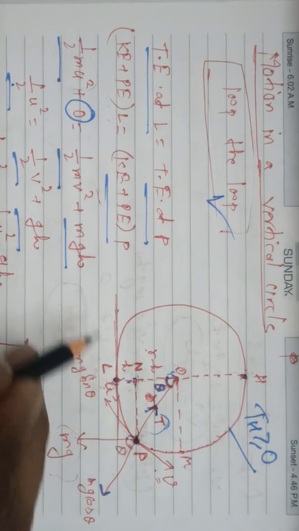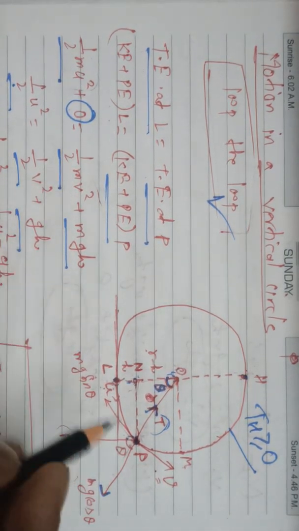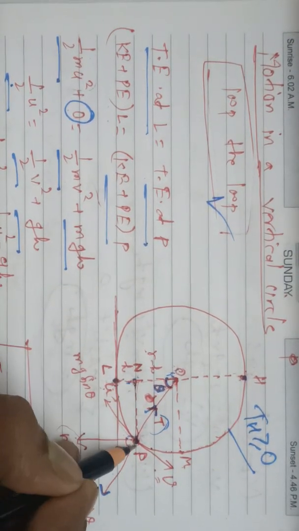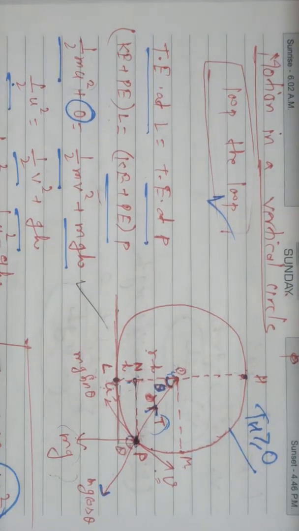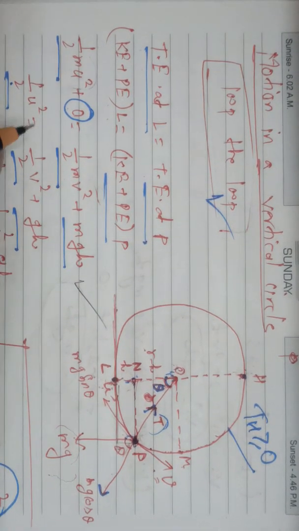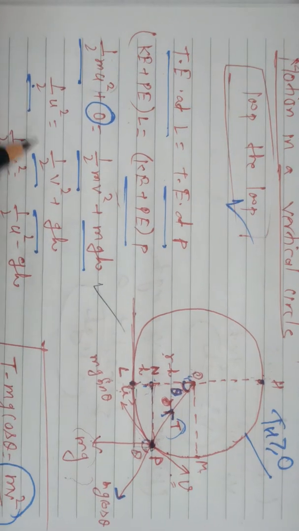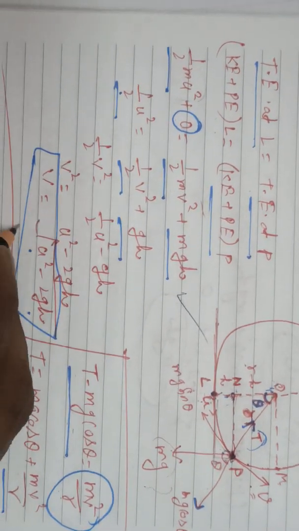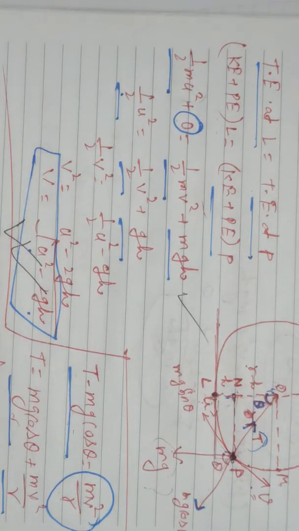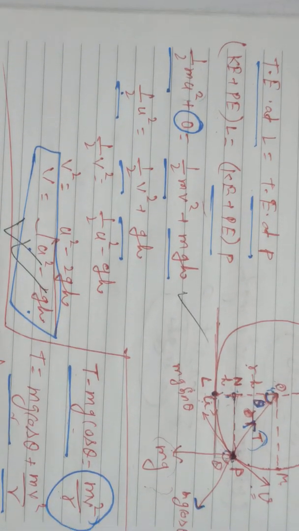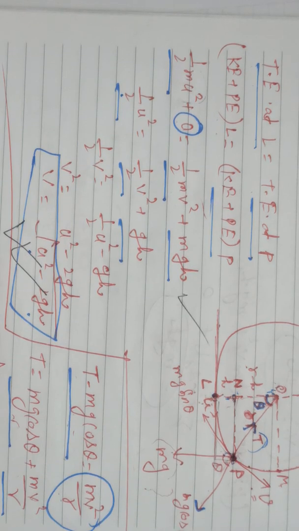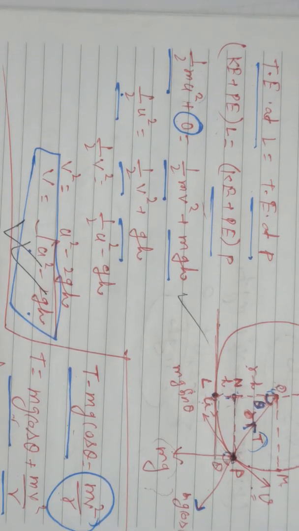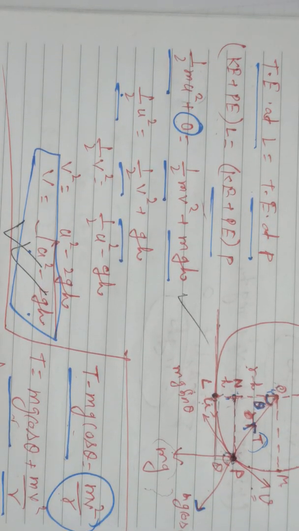At this point, the kinetic energy is half mv square, and the height is h, so the potential energy is mgh. So we can take m common and cancel it, then after solving all this, we get v as under root u square minus 2gh, which is the expression for the velocity at any point. Now we need to find the tension along the string at any point.